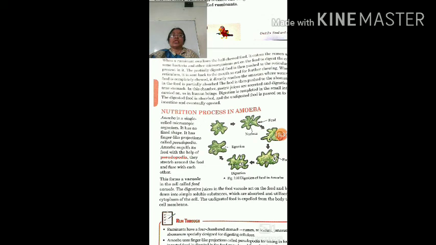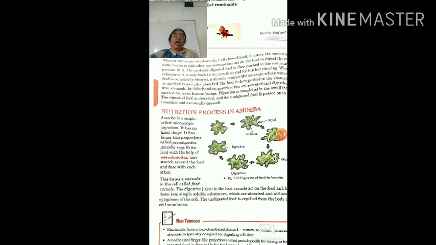As you can see in this picture, different types of projections are seen here. These projections can occur in any direction in its body, and these will help to capture the food or prey, and these pseudopodia will make a circle around it, and this food will convert into a food vacuole inside its body. It will be drawn inside its body and will get digested.